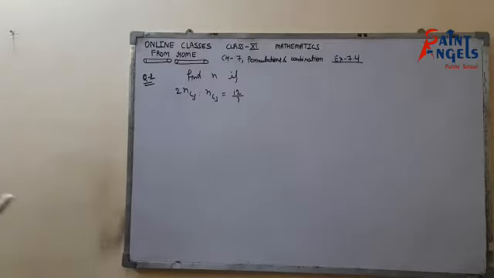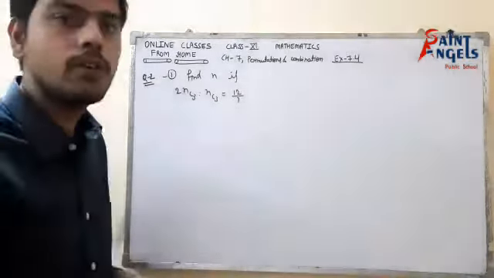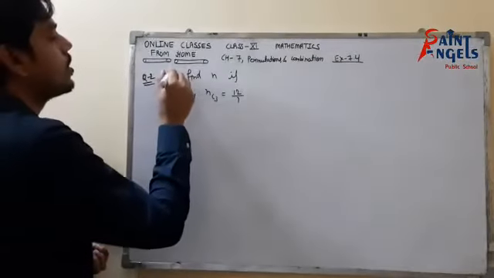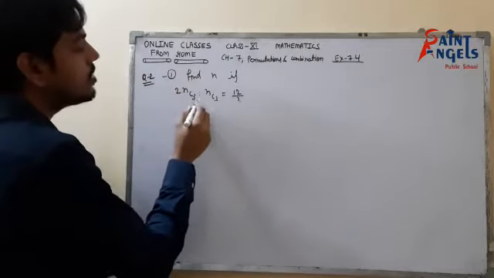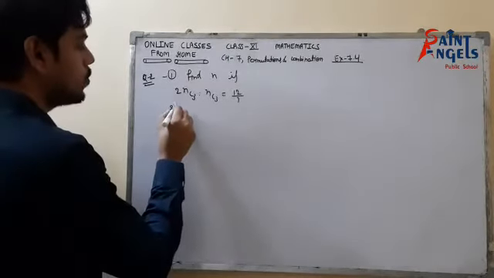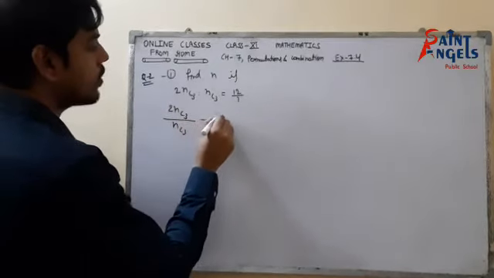Now look at question number 2's first part. There are two parts. The second part you will solve, okay? And similar to the first part. This is 2nC3 equals to 12 is to 1. So 2nC3 upon nC3 equals to 12 upon 1.